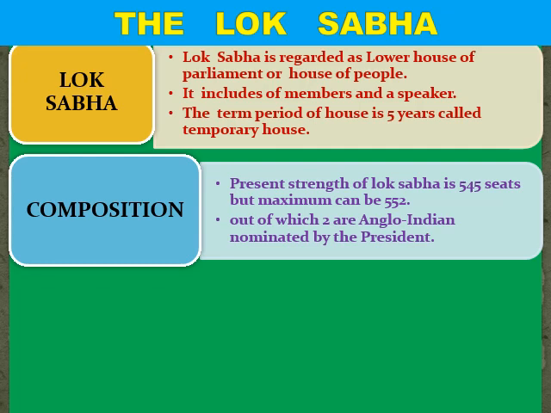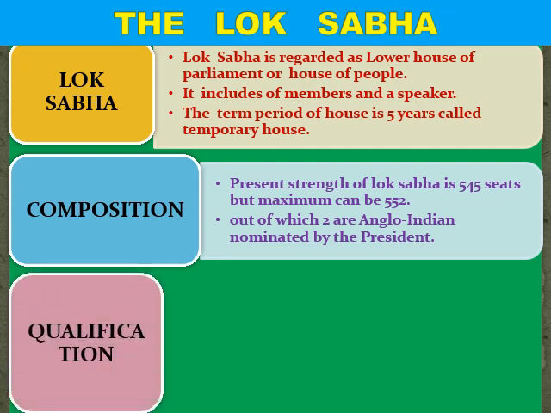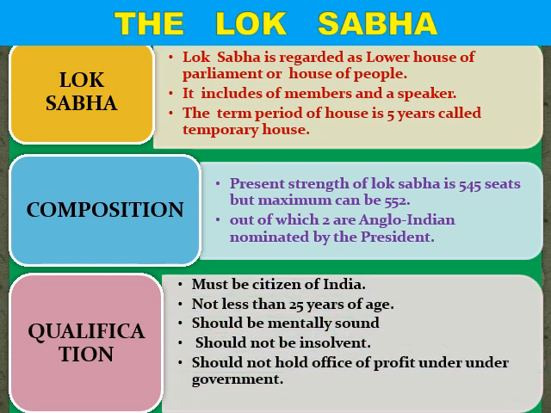Out of that 545, 2 members are nominated members, which are nominated by the president and they belong to the Anglo-Indian community. तो जो आपकी 2 मेंबर्स हैं, जो एंग्लो इंडियन कम्युनिटी के मेंबर्स हैं, उनकी सीट कोई भी इलेक्शन से नहीं भरी जाएगी. That was appointed by the President. So Lok Sabha basically comprises of 545 members, out of which 2 are the nominated members who belong to the Anglo-Indian community. Now what are the qualifications required to get appointed as a member of the Lok Sabha?